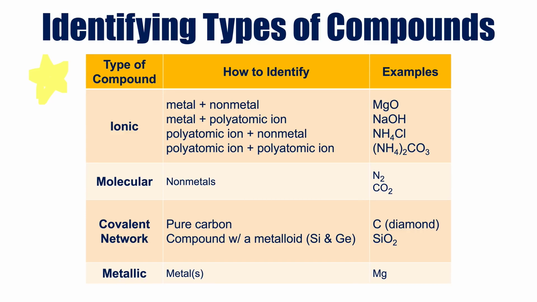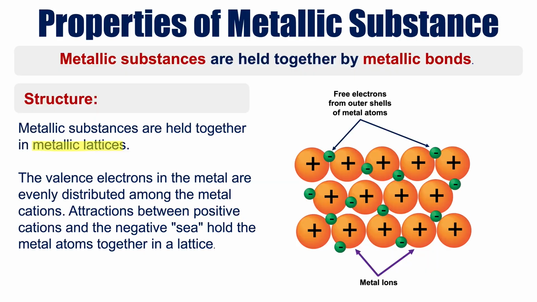And then a covalent network can also be created from a covalent bond in a covalent network compound. It's either going to be pure carbon, so that's carbon by itself, or it's going to be a compound that contains a metalloid. A metallic bond leads to the formation of a metallic substance that's just going to be made up of metals. So a metallic substance is held together by a metallic bond.